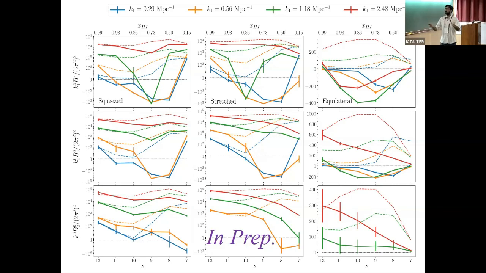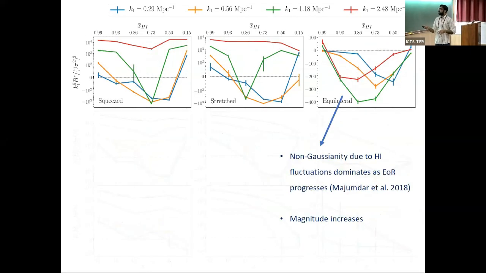So this matter bispectrum goes somewhere else, and the epoch of reionization bispectrum deviates from this. The non-Gaussianity due to HI, neutral hydrogen fluctuation, dominates as the epoch of reionization progresses. So basically, non-Gaussianity is driven by matter fluctuations at initial points of the epoch of reionization.